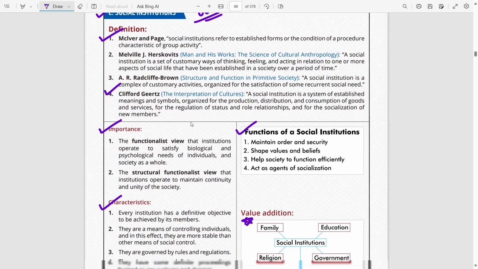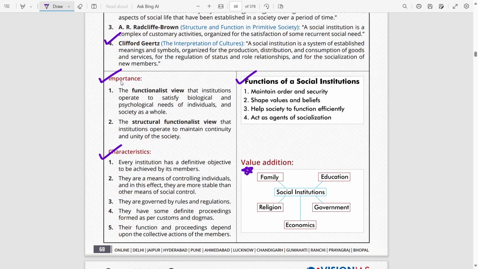Further, if you can see, in a lot of these socio-cultural anthropology concepts, we will have the functionalist as well as the structural functionalist view. Now, if you remember from the theories, functionalists said that any social phenomena exist to satisfy needs of individuals or humans, whereas structural functionalists said that any social phenomena or institution exists to maintain continuity and unity of society.